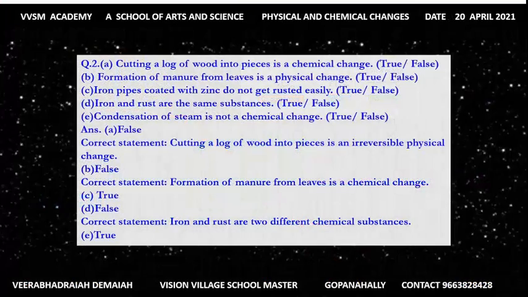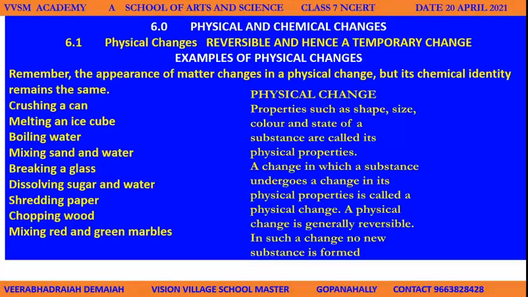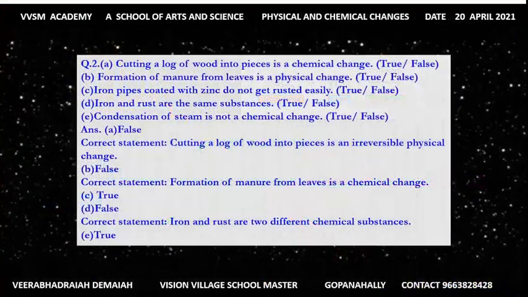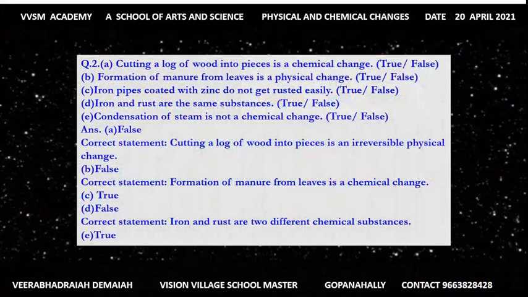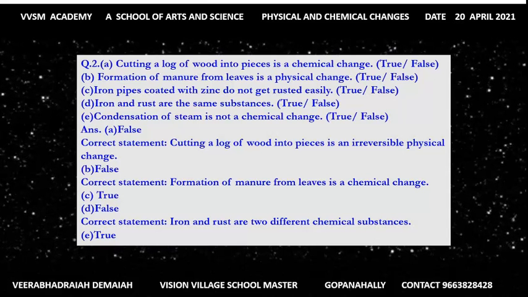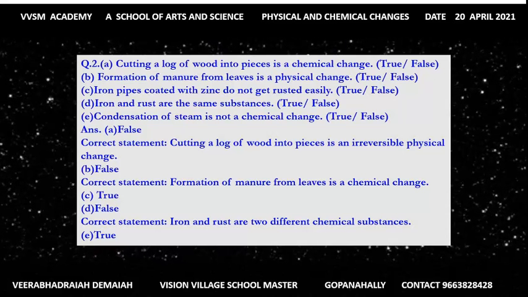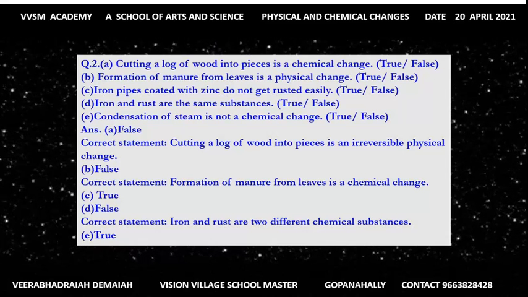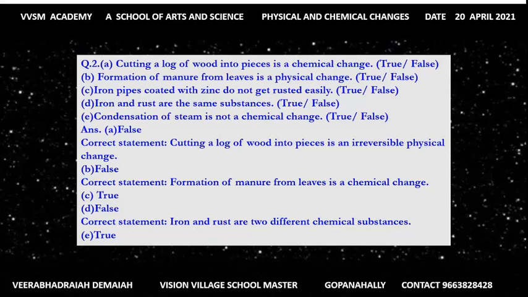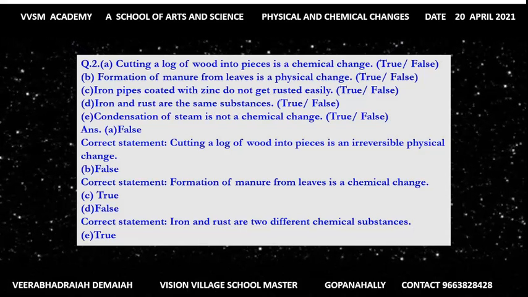To the question papers. Question number 1 is relating to photosynthesis. Photosynthesis is a chemical reaction we already discussed. Now question number 2. Cutting a log of wood into pieces is a chemical change. True or false? Formation of manure from leaves is a physical change. True or false? Iron pipes coated with zinc do not get rusted easily. True or false? Iron and rust are the same substances. True or false? Condensation of steam is not a chemical change. True or false?